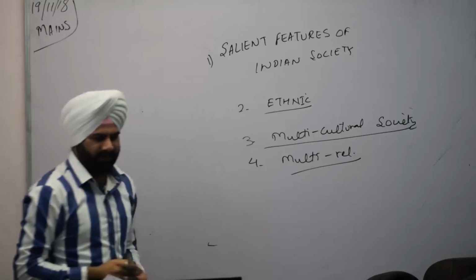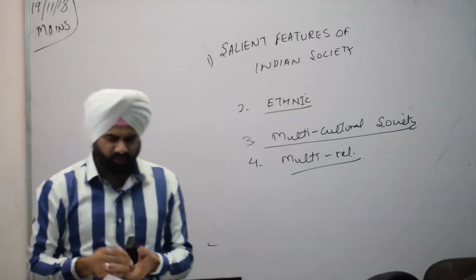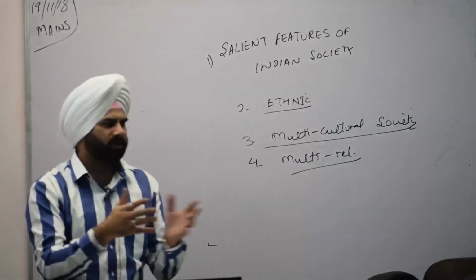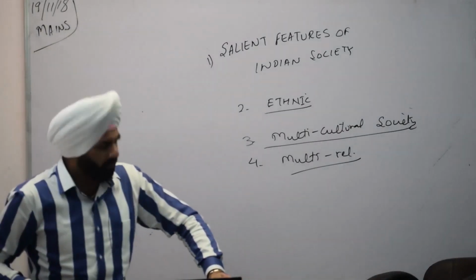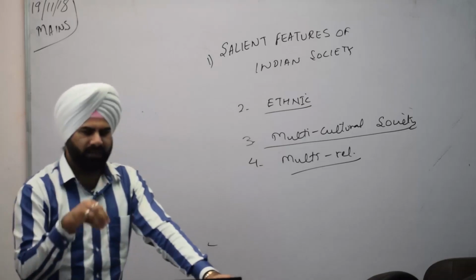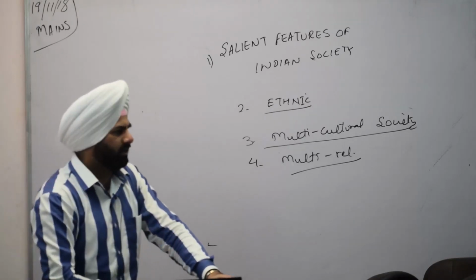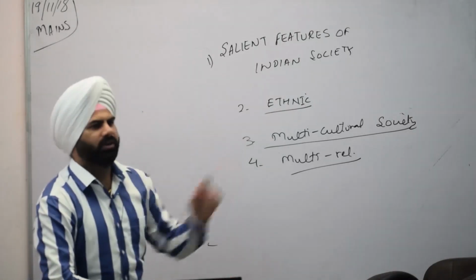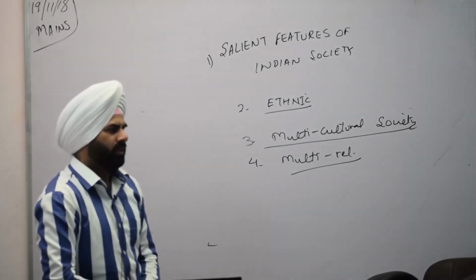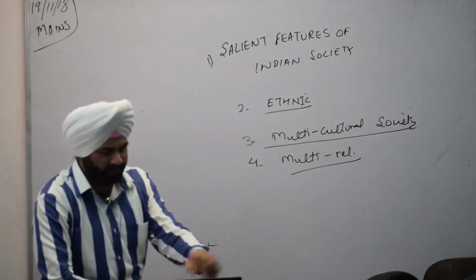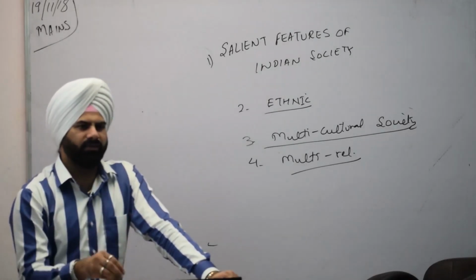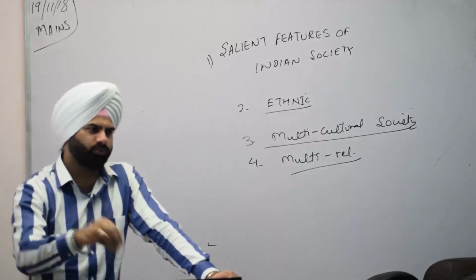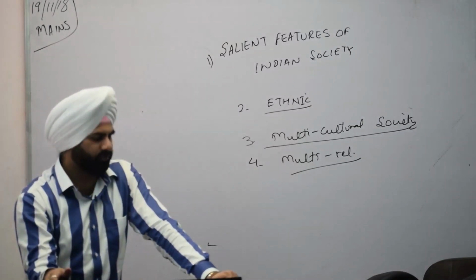We are a multi-religious society. That does not only mean कि हमारे पास हिंदू, मुस्लिम, सिख, ईसाई, क्रिश्चियन, पारसी, these religions are there. Multi-religious society means while the Hindus that are in the country are in majority, even the minorities are comparatively safe. चाहे majority country में हिंदूज है, लेकिन minorities भी safe है. क्यों? Because every person in the country is having a feeling or a sense of belongingness to the nation as a whole.